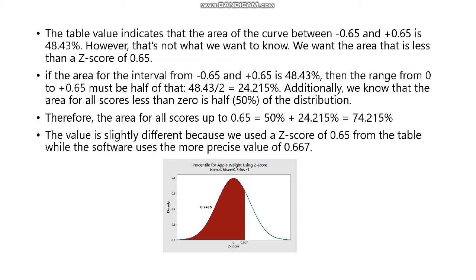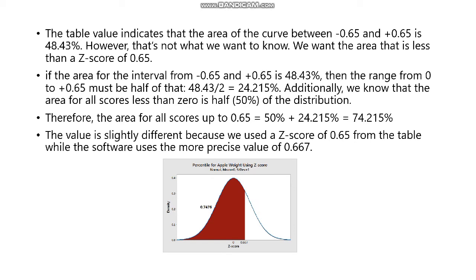If the area for the interval between negative 0.65 and positive 0.65 is 48.43%, then the range from 0 to 0.65 must be half of that: 48.43 over 2 equals 24.215%. Additionally, we know that the area for all scores less than 0 is 50% of the distribution.